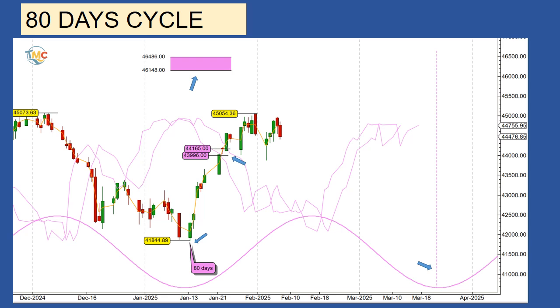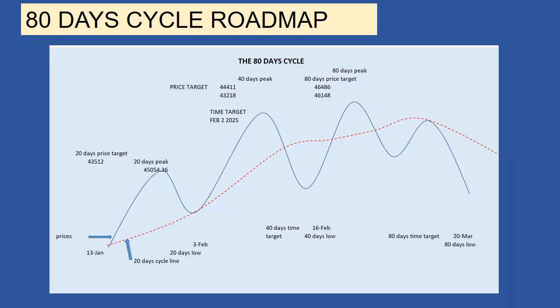It is crucial the Dow Jones Industrial Average stay above his cycle line during the formation of the 40 and 80 days low. Let's see on the roadmap what we can expect for the next 2 months. This 80 days low started on January 13th. Then, as expected, it crossed above his cycle line at 42,678, providing a 43,512 target.